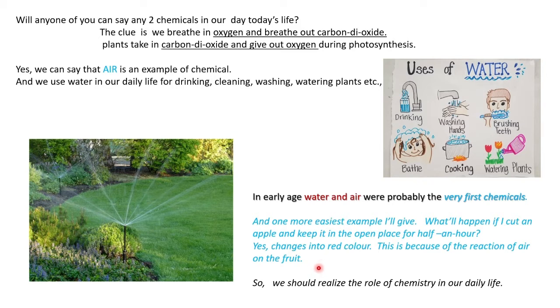We can also see in household articles made of brass or bronze, such as puja articles, they change into a blackish or greenish color. That is because of the reaction with air. The metal reacts with air and changes to green color.